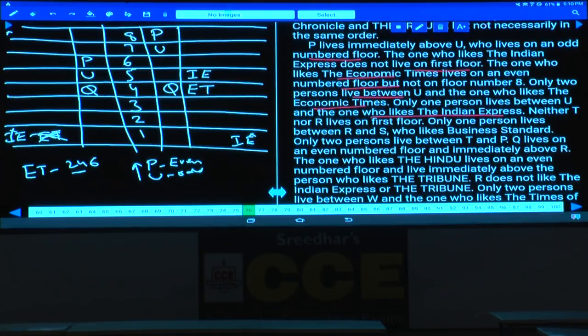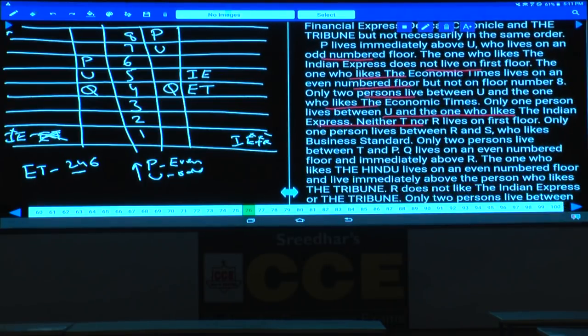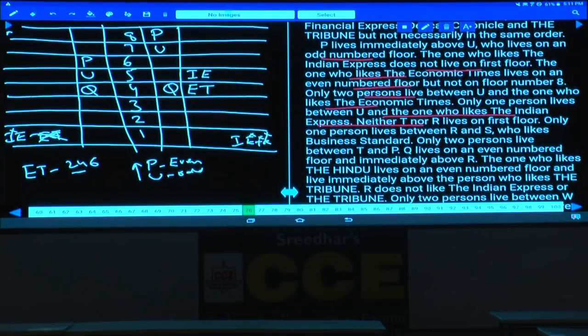And next one. Neither T nor R lives on the first floor. T and R cannot be on the first floor. Hence who cannot be on the first floor here? T and R cannot be on the first floor. Clear now? Neither T nor R lives on the first floor.